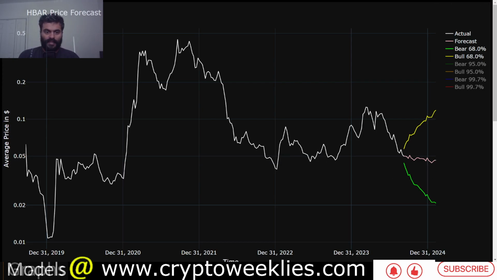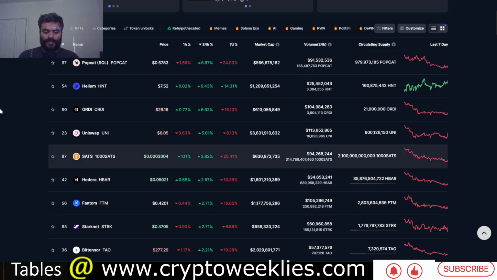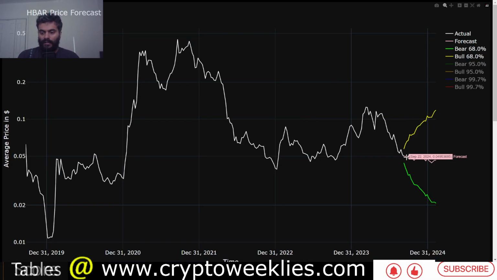And right now the price has pumped a little over the last 24 hours. There has been a gain of about 2.5%, price slightly over 5 cents. Since March of 2024, when the price was slightly above 12 and near the 12.5 cent level, the price action is almost 7.5 cents lower. If the trend were to continue, the base case scenario for HBAR is between 4.6 cents and around 5 cents, which is kind of close to the current price action.